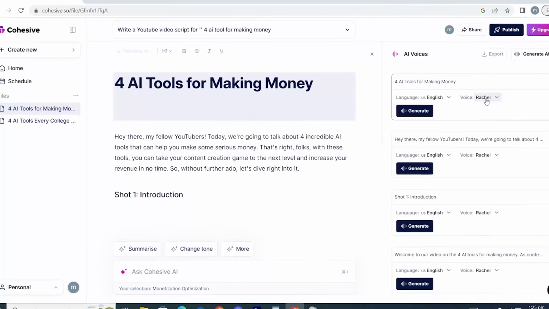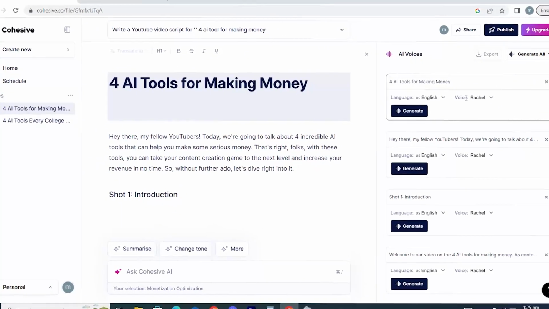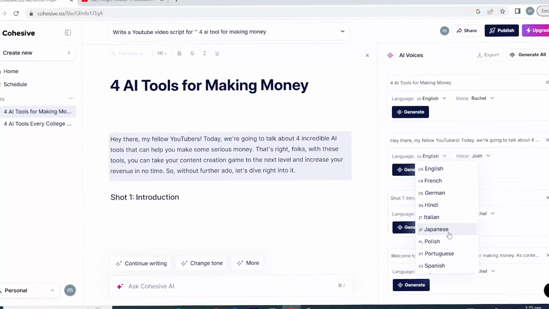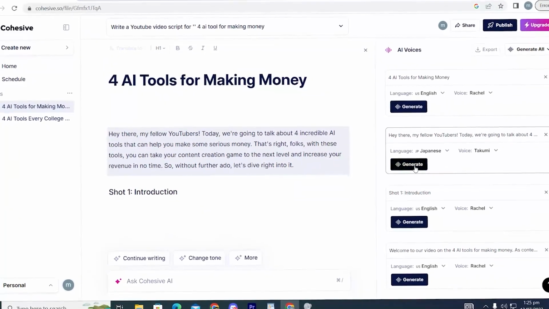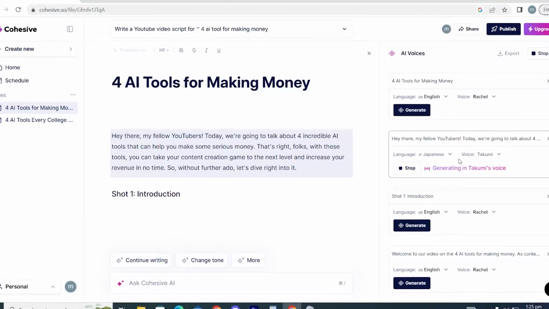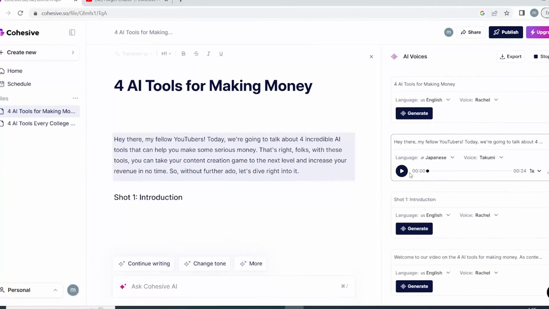Even better, you can use any of the languages you use to translate your text for this. Josh should be tried in Japanese. It is practically impossible to tell that this voice is artificial. This is a capability I haven't seen in any other AI writer, and I haven't come across another AI tool that can produce audio in so many different languages.